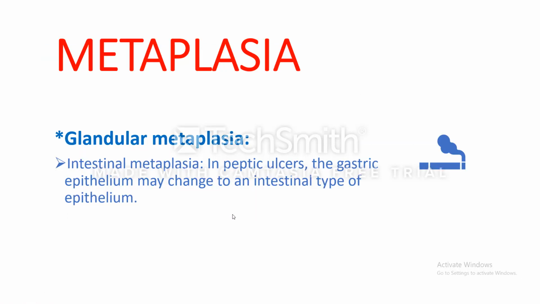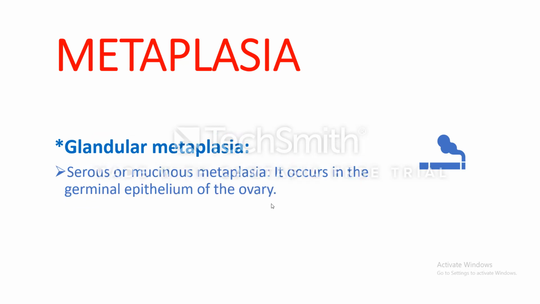Another type of glandular metaplasia or intestinal metaplasia occurs in cases of peptic ulcer. The gastric epithelium may change to intestinal type of epithelium with villi like that of the intestine, and we call this intestinal metaplasia. Another type of glandular metaplasia is serous or mucinous metaplasia. It occurs in the germinal epithelium of the ovary.